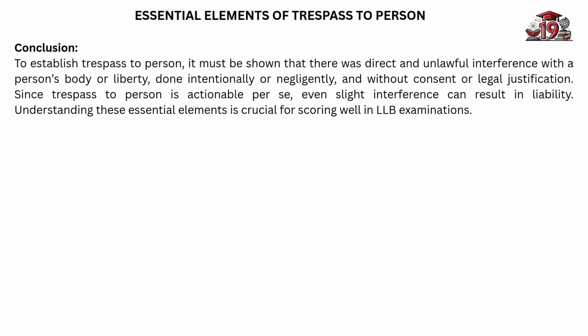Conclusion. To establish trespass to person, it must be shown that there was direct and unlawful interference with a person's body or liberty, done intentionally or negligently, and without consent or legal justification. Since trespass to person is actionable per se, even slight interference can result in liability. Understanding these essential elements is crucial for scoring well in LLB examinations.